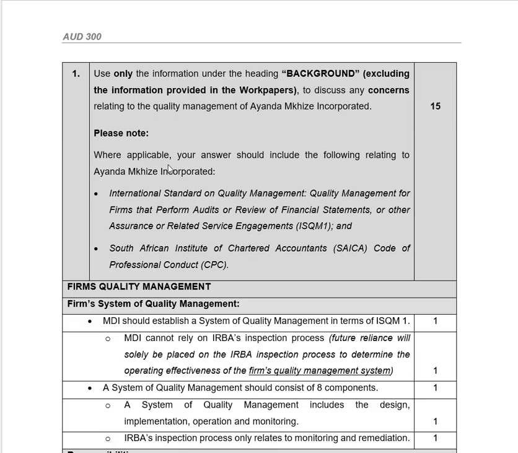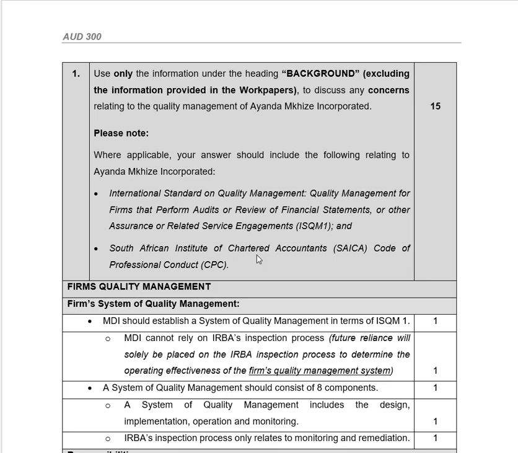Please note, where applicable, your answer should include the following: the International Standard on Quality Management for firms that perform audits or reviews of financial statements or other assurance or related engagements, which is ISQM1. And number 2, you need to take into account the South African Institute of Chartered Accountants, SAICA, Code of Professional Conduct, which is CPC.